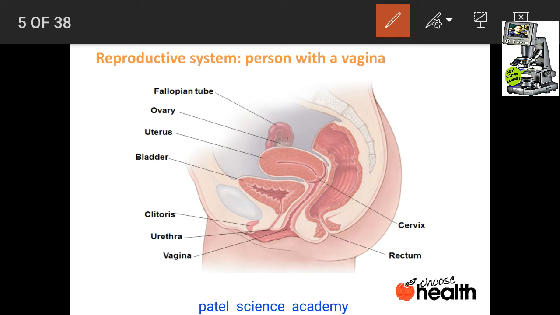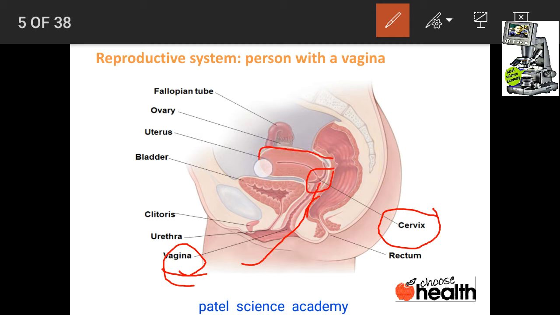Now we'll go from the outside to the inside. This is the opening of the female reproductive system to the outside. This is called the vagina. The vagina opens into this narrow passage that is called the cervix. You can see here the cervix opens into this space called the uterus, and the uterus is linked from both sides with the fallopian tubes, and the fallopian tube is connected with the ovary.